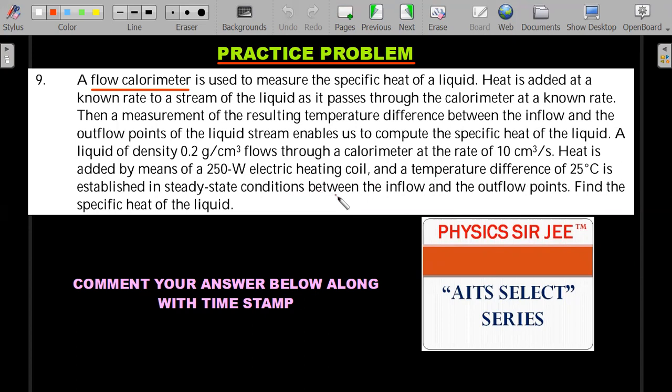It's not very difficult. Any calorimetry question, you should be able to. In thermal properties of matter, they might give you multiple concepts, but it will all be related to energy conservation. So I'll be waiting for your answer in the comments.